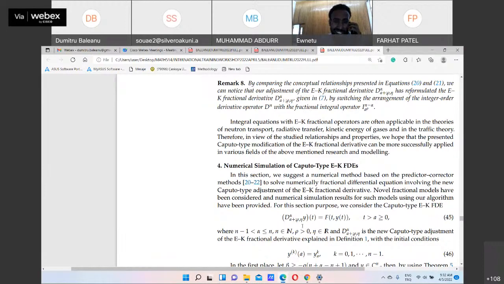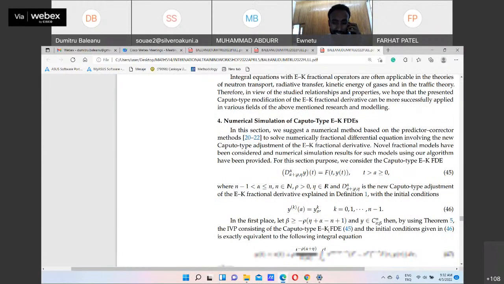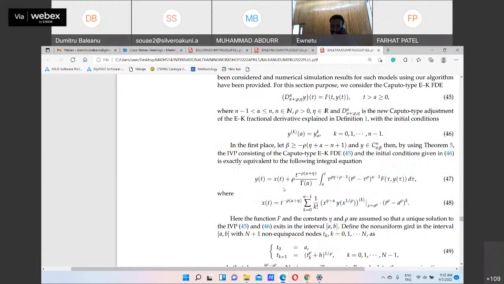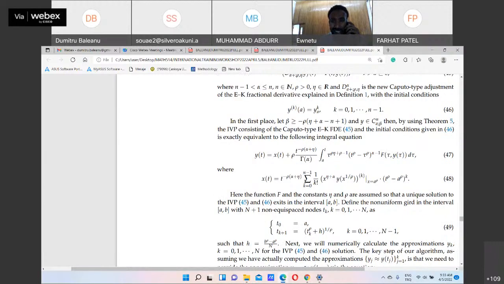So this is then transformed into an integral equation, right? Where by taking the integral and then here the function f and the constants theta and rho, I assume that a unique solution of either 45 and 46 exists in the interval AB.